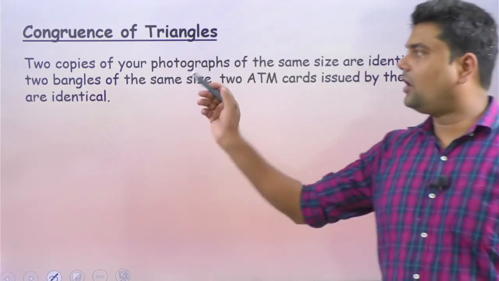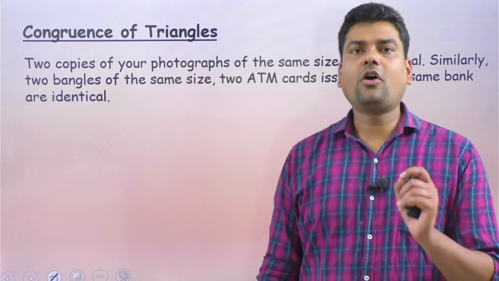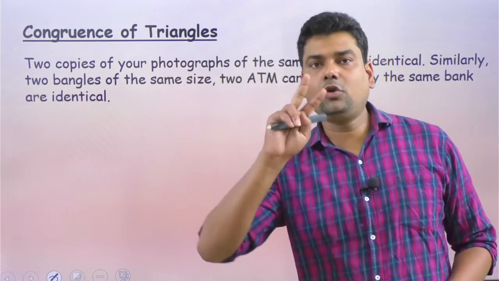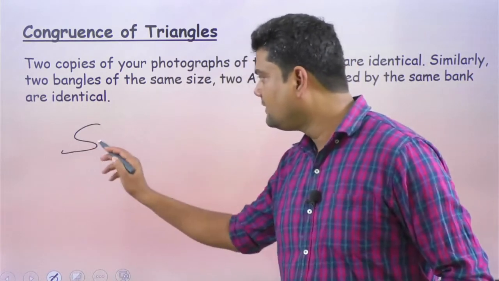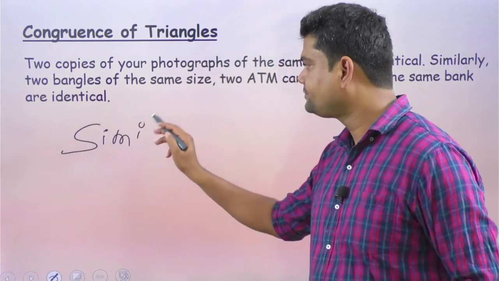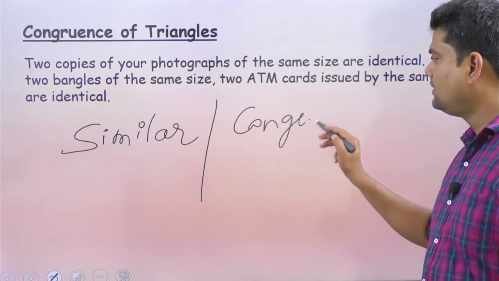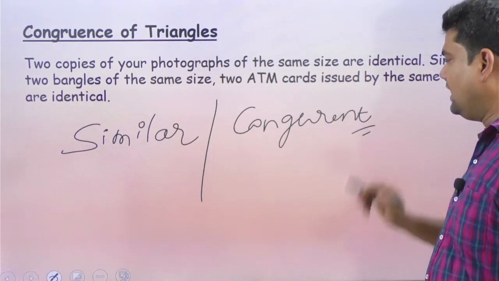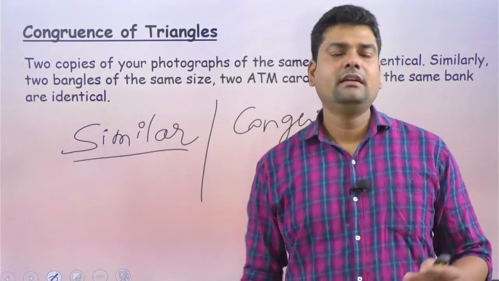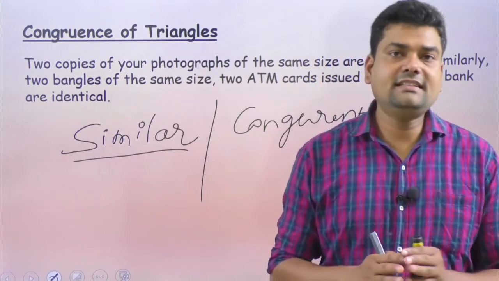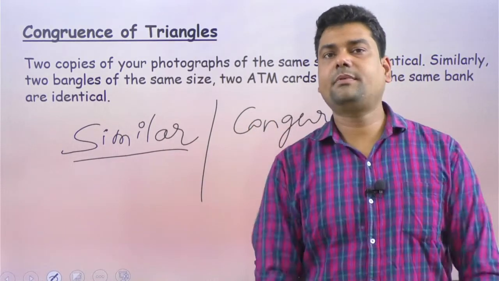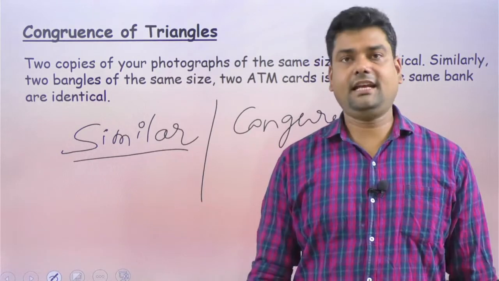Next, congruency of triangles. Congruency means what? See, there are two words. One is similar and the other word is congruent. Both the words are different. Similar means it will look alike. The size can be big, the size can be small, but they will look the same.